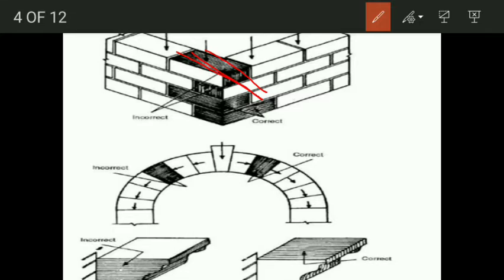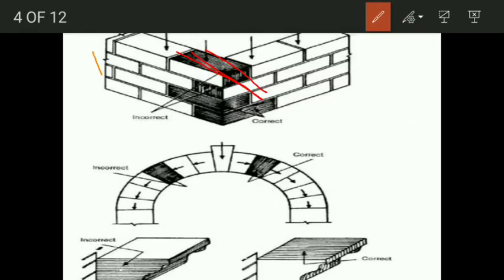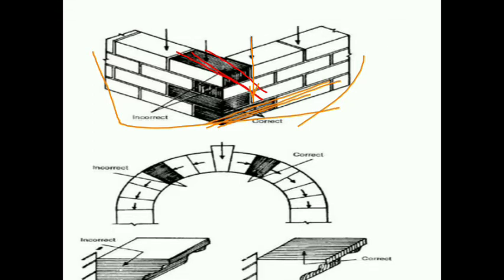First one is a portion of a wall in which the natural beds are in a horizontal direction and the load is acting vertically. This is the correct way of placing stones for wall works.